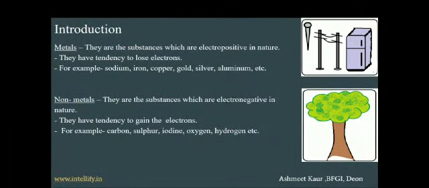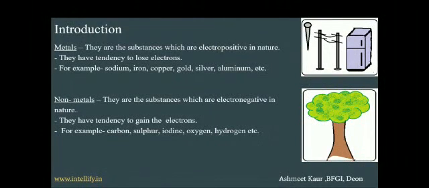And in the first picture we can see there are some pictures of metals, that in a nail the metal is present, iron metal is present, and in case of wires, silver is present in some cases, and aluminium wires are also made, and in refrigerators there are also metals present. For example, silver utensils we use here, and iron is also present.